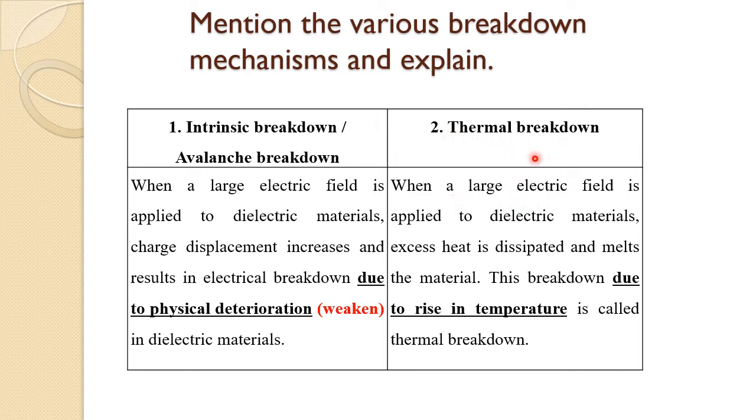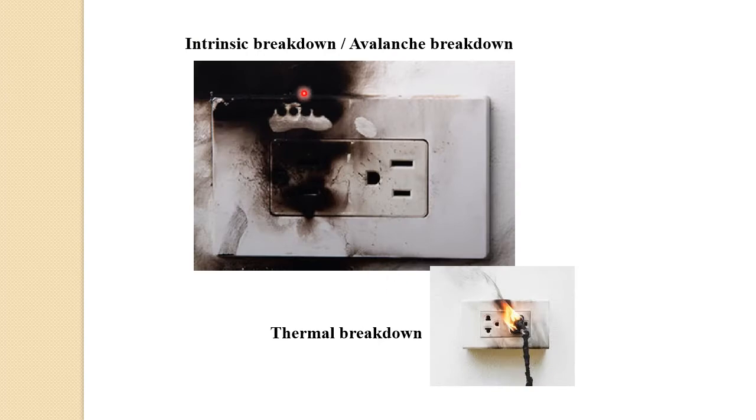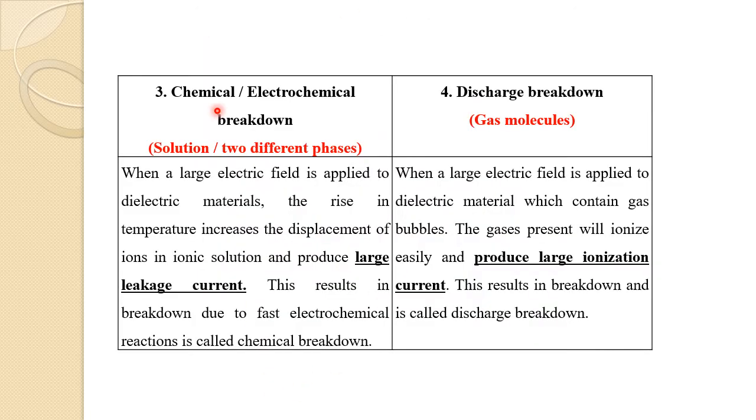The second type is thermal breakdown. Here, when a large electric field is applied, more current flows, so the excess power or energy is dissipated in the form of heat, which can melt the dielectric material. Such a breakdown due to rise in temperature is called thermal breakdown. These pictures clearly show the difference in breakdown at the same point, but due to two different mechanisms: avalanche breakdown and thermal breakdown.